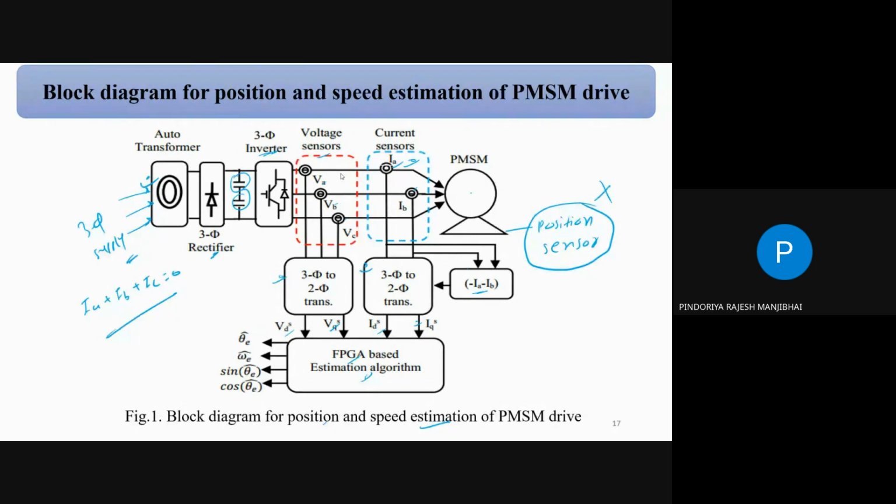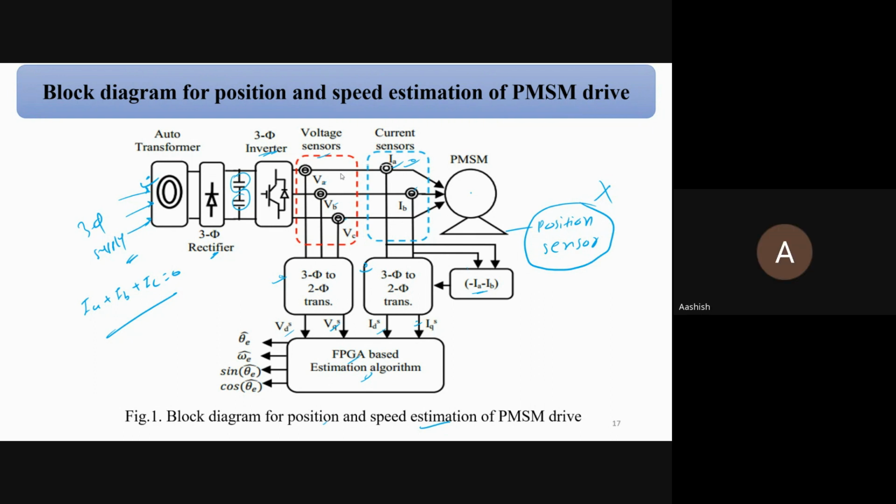Any one set of sensors is required for the three-phase. Maybe you can take three voltage sensors, otherwise maybe you can take three current sensors. Suppose you are taking three current sensors, then you can take two voltage sensors. But in the practical case, our system is not balanced. For the theory case, we consider our system balanced, but in reality, your system is not always balanced.